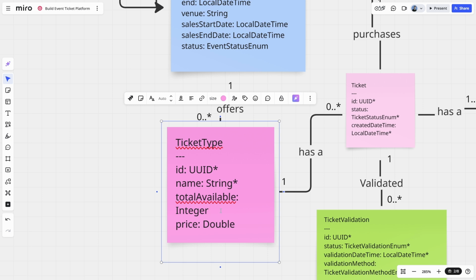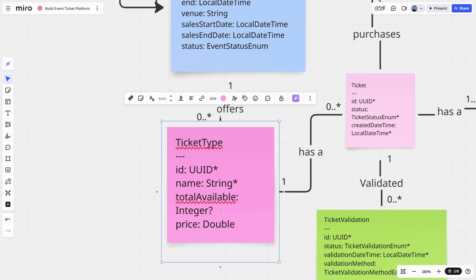Total available. Now this is interesting. Do we need a total number of ticket types available? I'm actually going to mark this as optional. My thinking behind this is there may be an edge case somewhere whereby we can sell an unlimited number of tickets for an event. And I'm thinking maybe like an online event where space isn't an issue. So in the case that tickets are unlimited, rather than put in a really high number here, let's just make it null and never have a limit. So I'm going to make that optional.